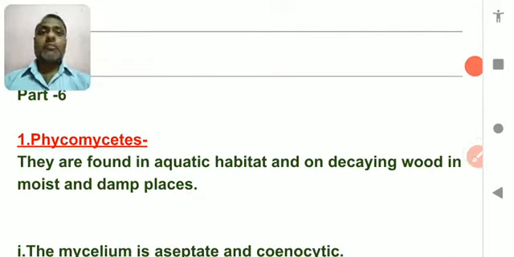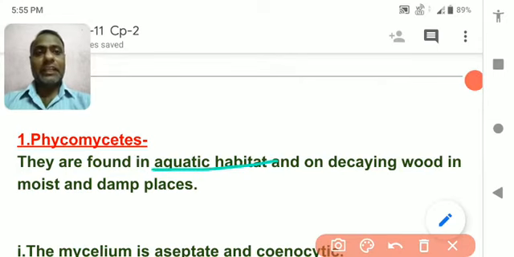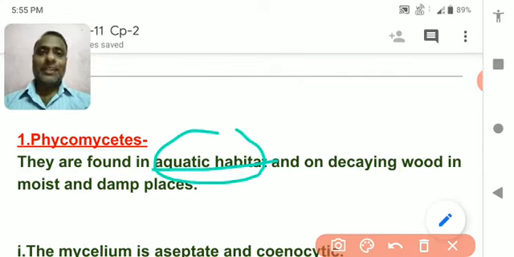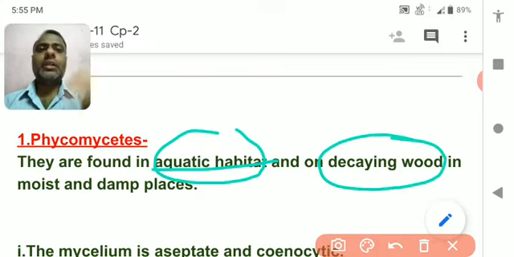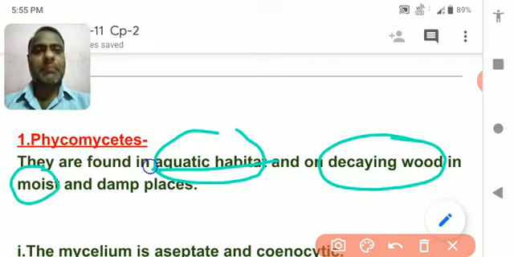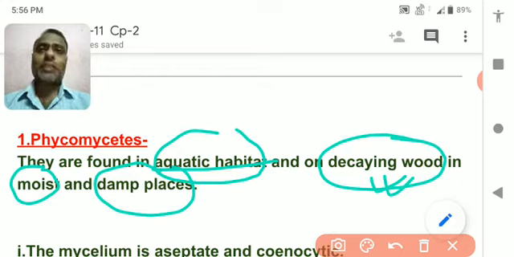So, what are the basic features of Phycomycetes? They are found in aquatic habitat, means mostly live in the water. And obviously they have no chlorophyll. You have already studied in the last class. So, how can they obtain their food? They obtain their food from decaying wood in moist and damp places. Not only decaying wood, they also obtain food from the organic dead parts of plants or animals.